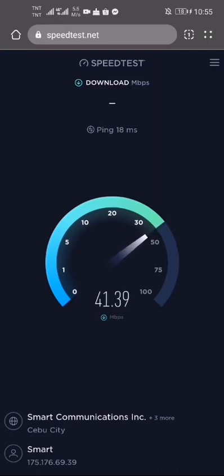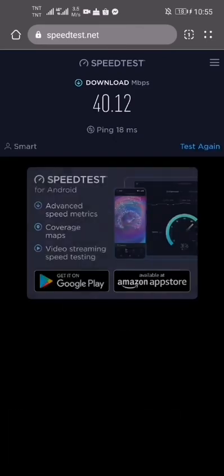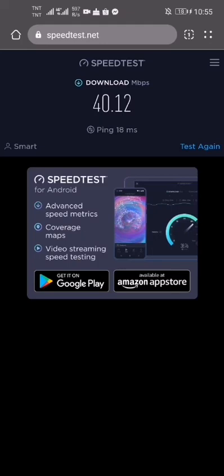So, kanina sa Smart LTE na gamit natin, so pumapalo po siya ng 28.76. Pero ngayon, nung nag-change na tayo sa EAS Tone, which is yung new APN natin ngayon na ginagamit, so pumapalo na siya sa 40.12 Mbps, yung download speed niya po.